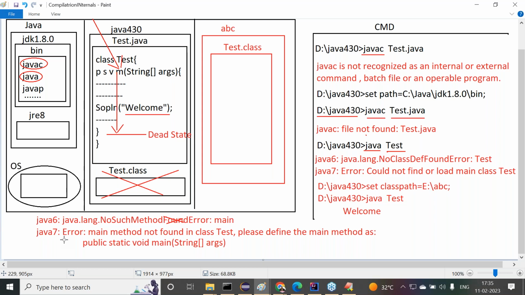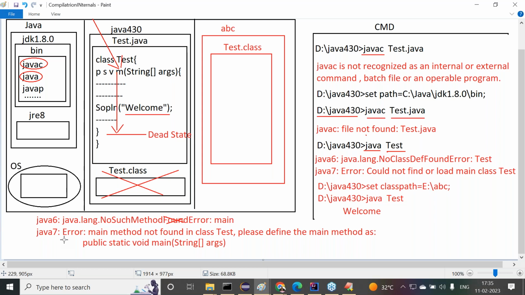For example, if the main method is available in the main class, immediately the JVM will create a thread to execute this main method. That thread is called the main thread. When the main thread comes to the main method, the main thread will execute the total main method.